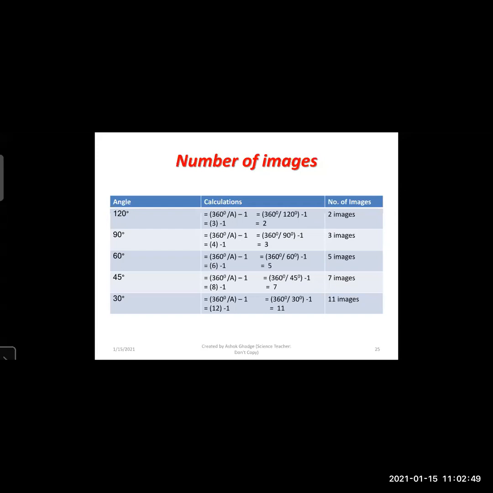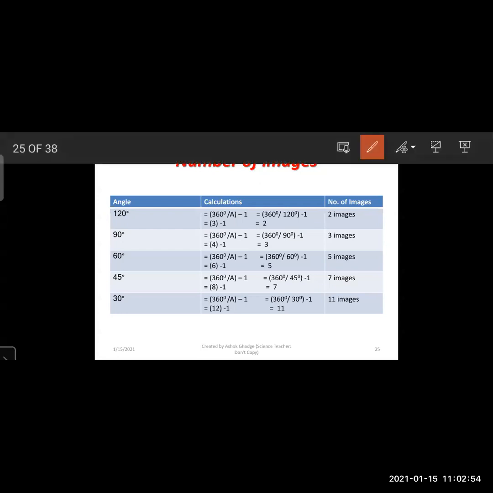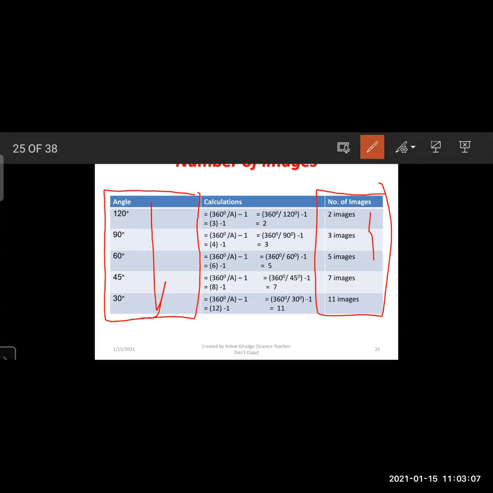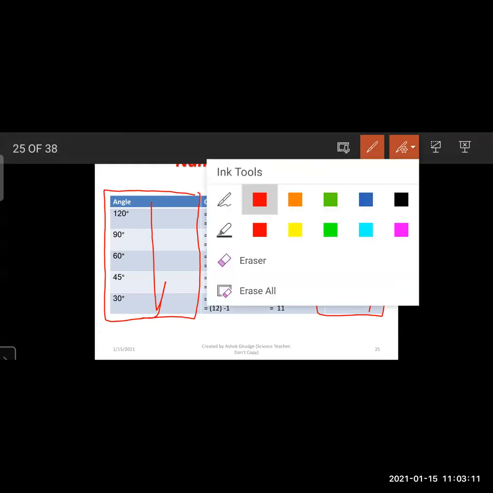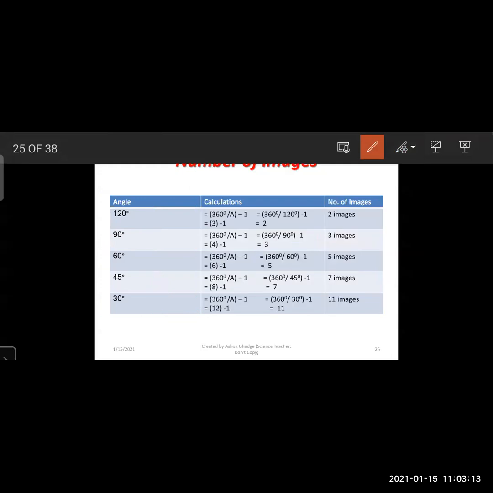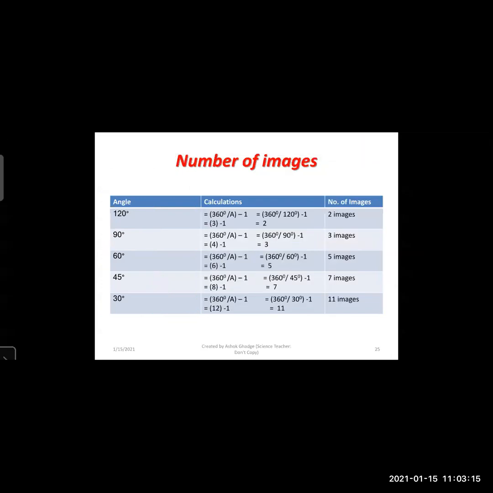Now look at the number of images and the angle. The angle between the two plane mirrors is in descending order, it is decreasing. And the number of images, 2, 3, 5, 7, 11, is in ascending order, but there is no consistency. 2, 3, 5, 7, 11.